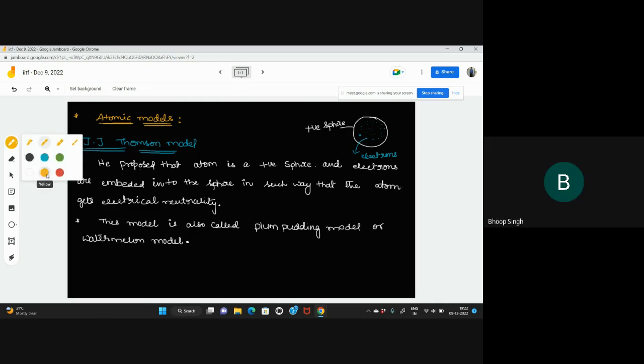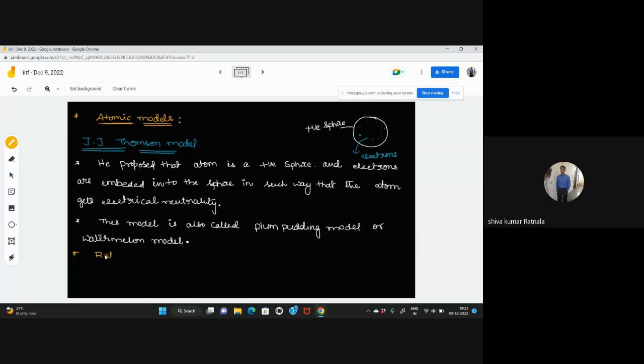Yes, because Rutherford was just trying to see another nuclear atom element, but he found this. Rutherford scattering experiment and alpha scattering experiment, Rutherford model, all are the same.